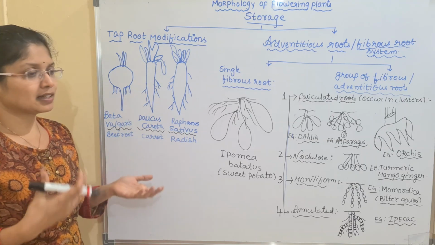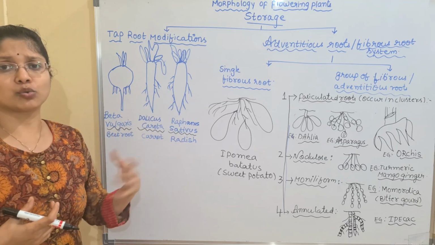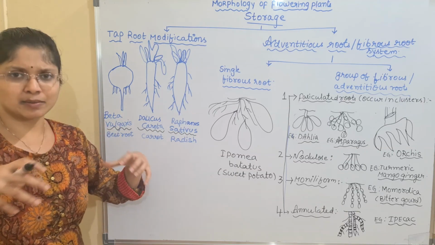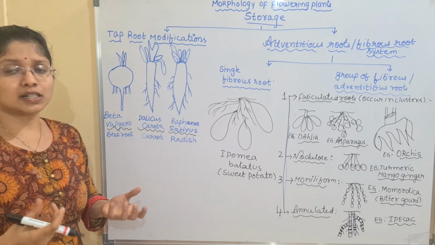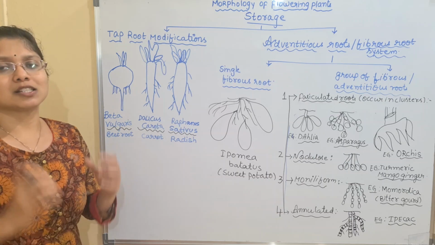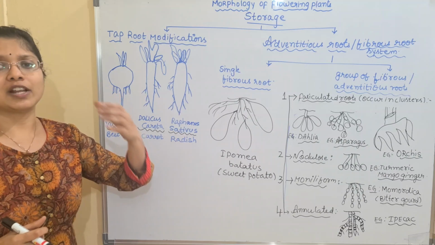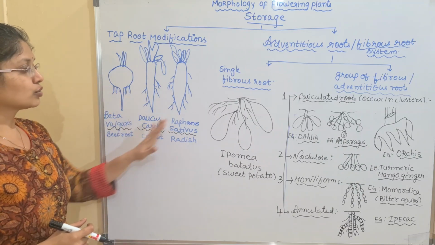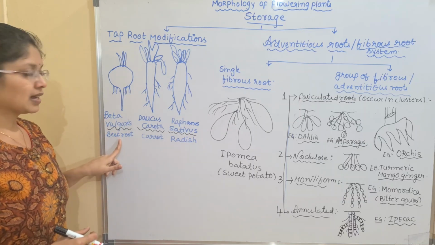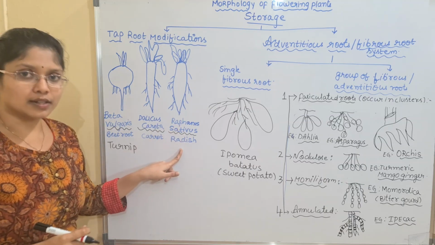If let us say some lateral roots or some secondary or tertiary rootlets were involved in the storage, what will happen? Many roots or many vegetables will be attached. So that is not the condition. Why is that not the condition? Because here only the primary root participates in the storage of food material. It will swell and show the fleshy roots. Okay, so in the taproot system, mainly we have three examples I have told you: Beta vulgaris, beetroot, along with that we have turnip, even you can write it, carrot and the radish.